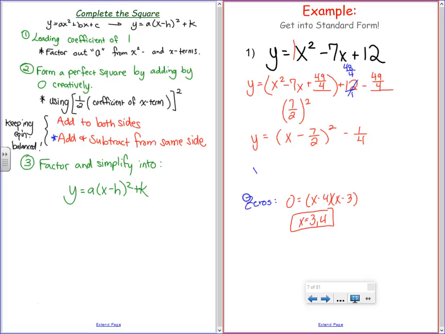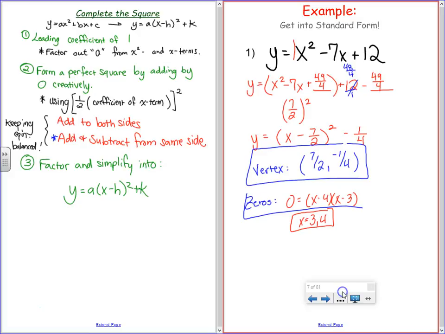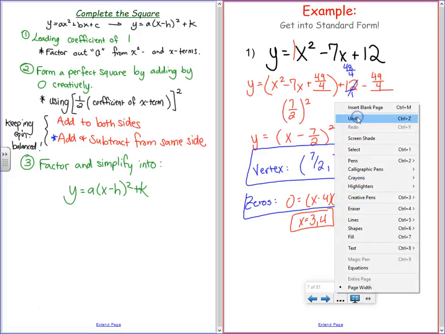I can see my answer, can you? What would my vertex be if that's what I was trying to find? X minus h. Oh, k. Oh, so the vertex is h and k. Now, can we find the zeros? I suppose if we need them. I boxed the wrong thing.